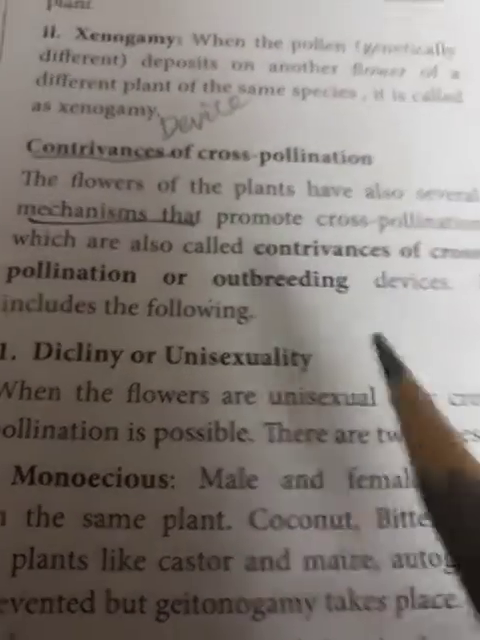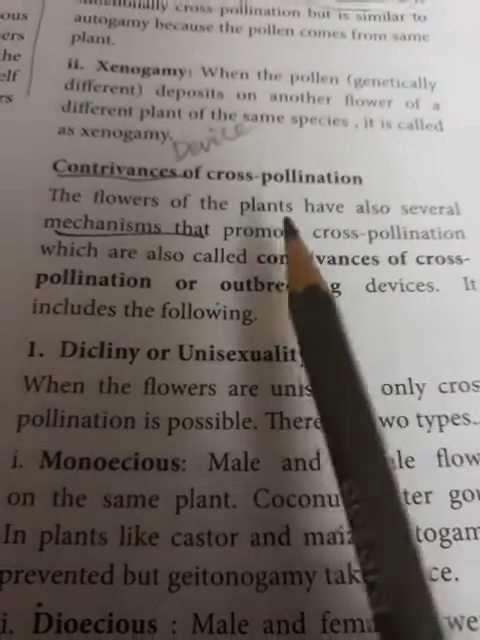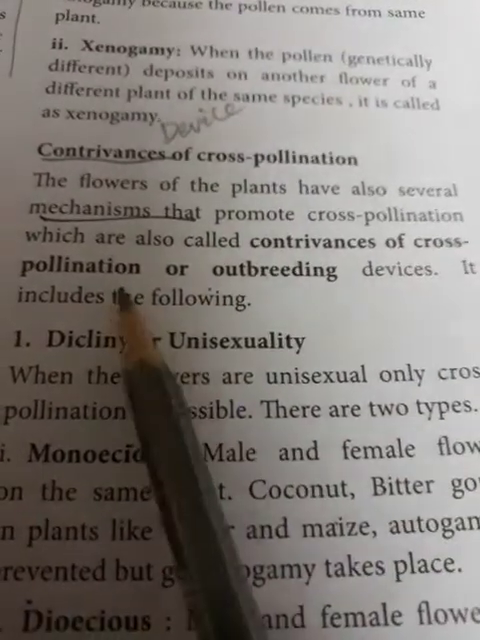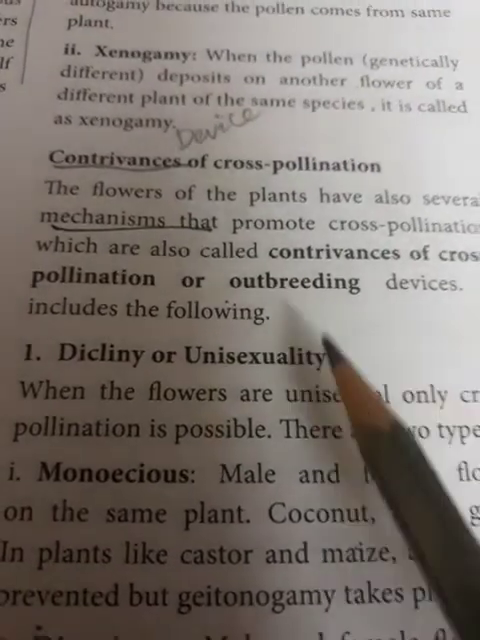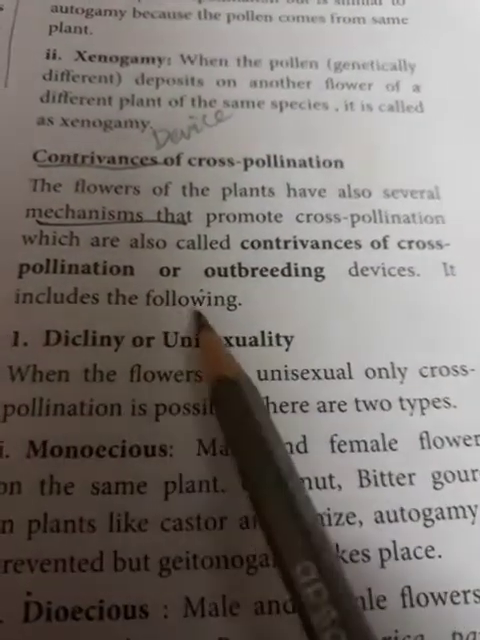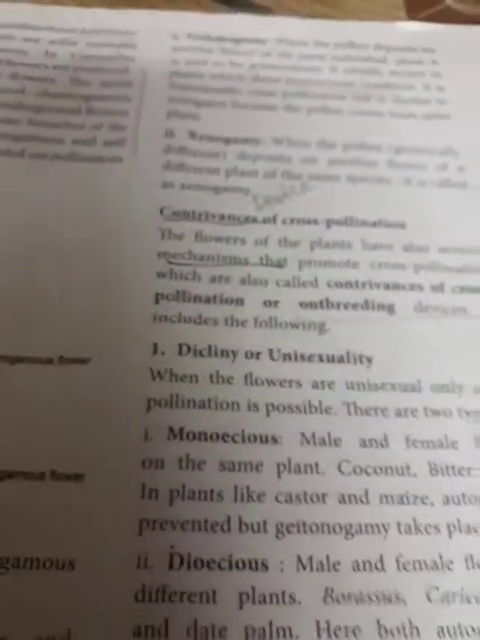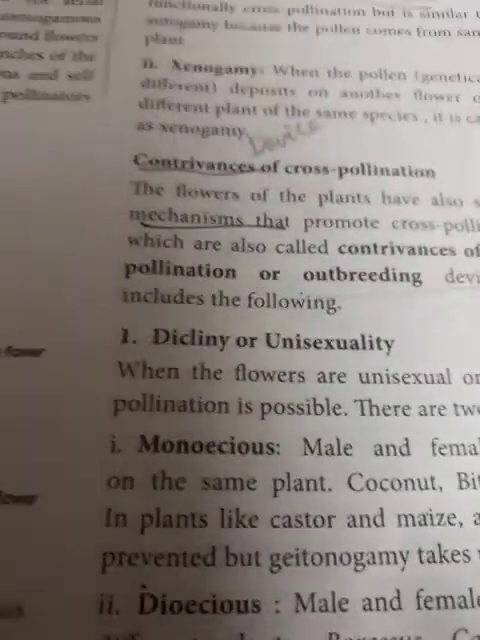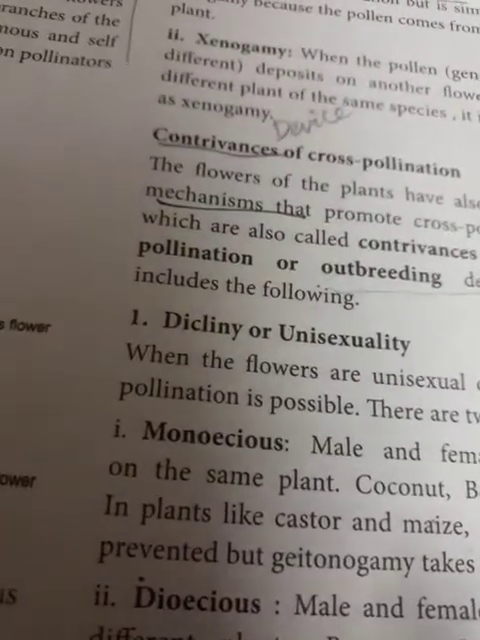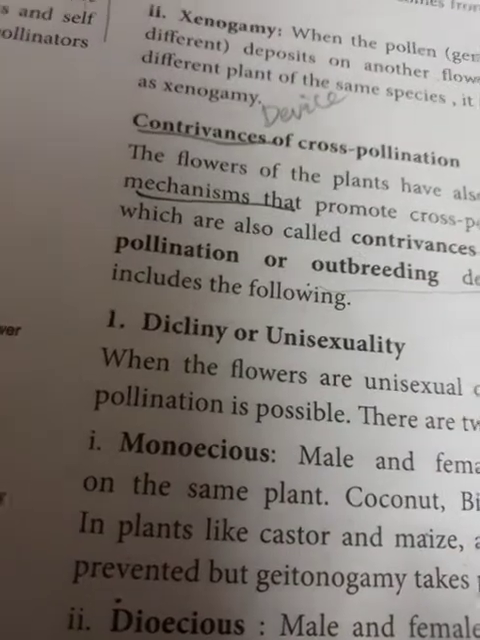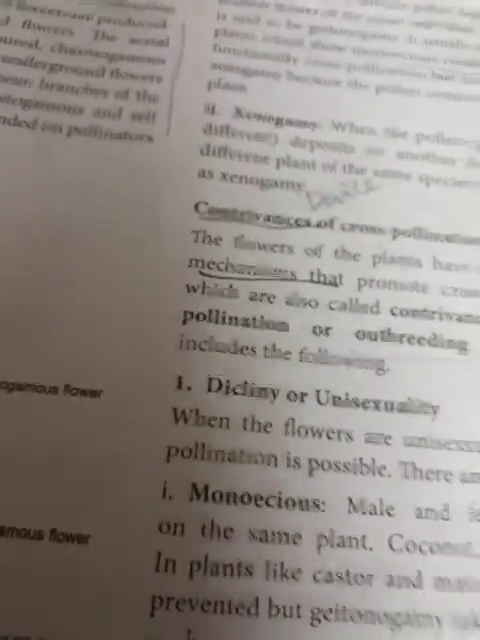What do we mean by contrivances of cross pollination? The flowers of the plants have several mechanisms by which cross pollination takes place. These are called the contrivances of cross pollination. They are also called outbreeding devices. Different mechanisms have been developed or adapted by the plants to pollinate the flowers, that means by cross pollination.